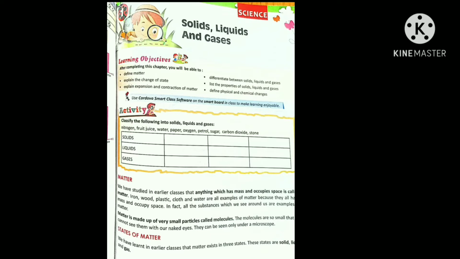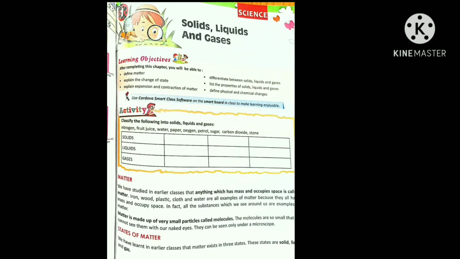Matter is made up of very small particles called molecules. The molecules are so small that we are not able to see them with our naked eyes. They can be seen only under a microscope.